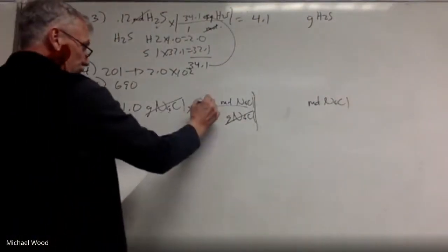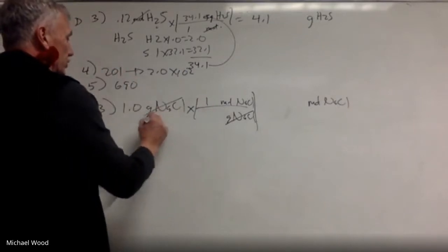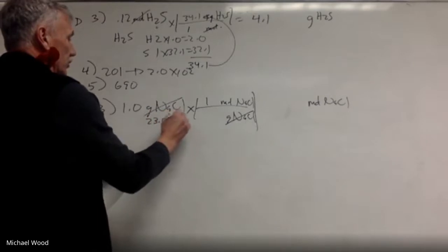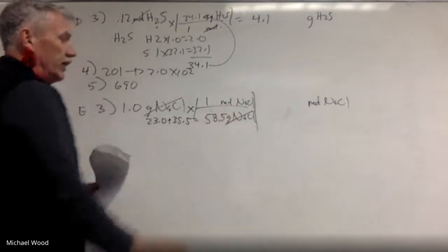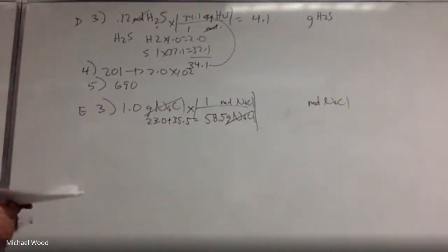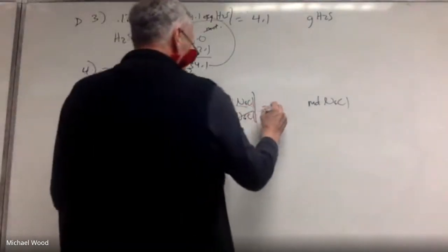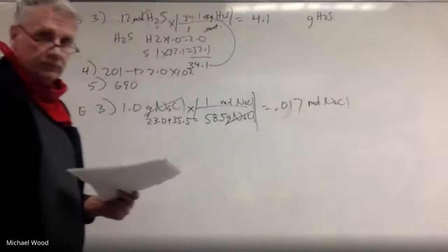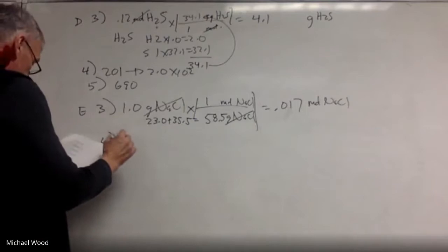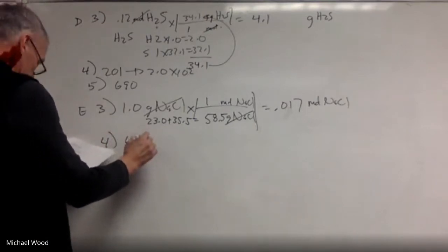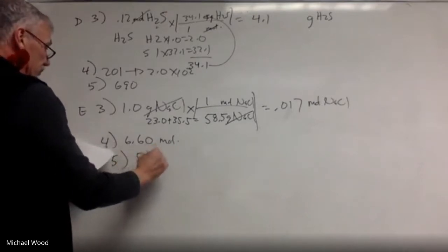Okay, and again, the number that goes with moles is 1, and the number that goes with grams has to be determined. So sodium weighs 23, chlorine weighs 35.5, so that's their molar mass, which is 58.5. So if you do the math there to 2 sig figs, it says 0.017. Okay, number 4, the answer is 6.60. Number 5 is 5.22.